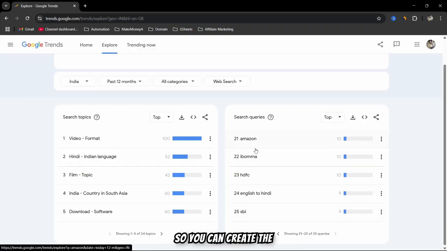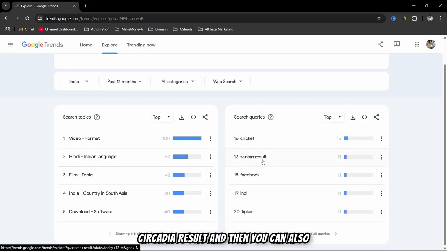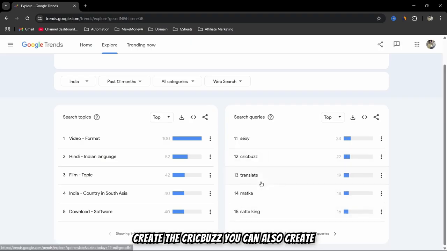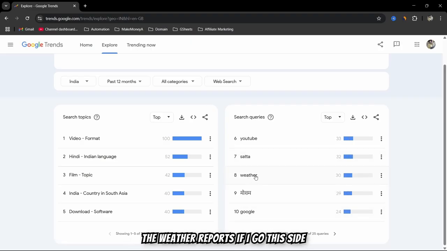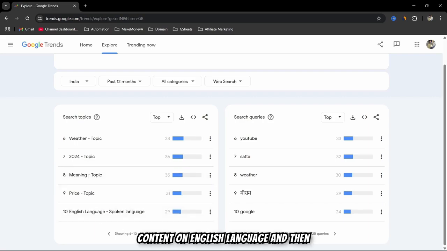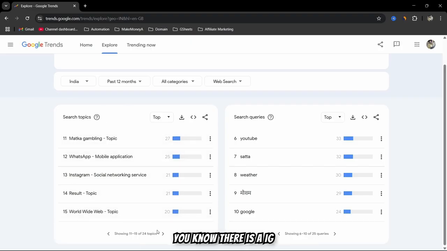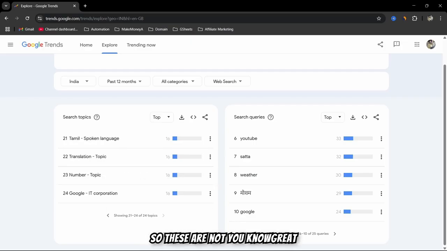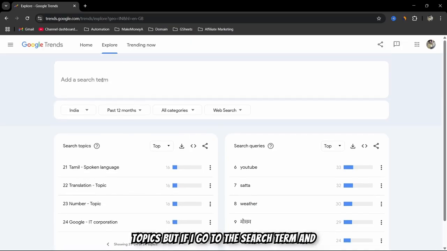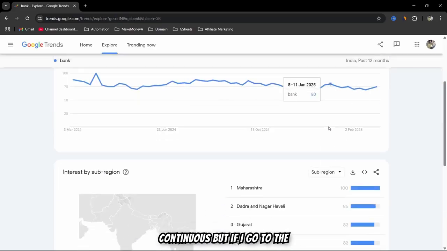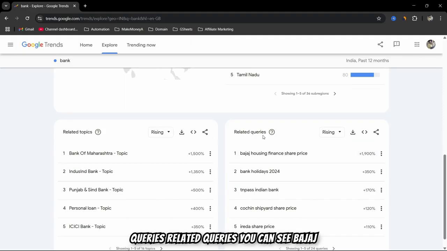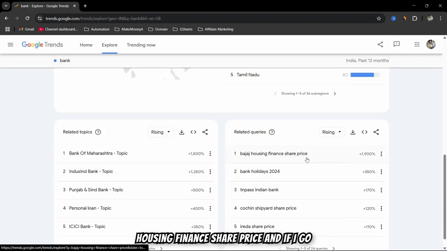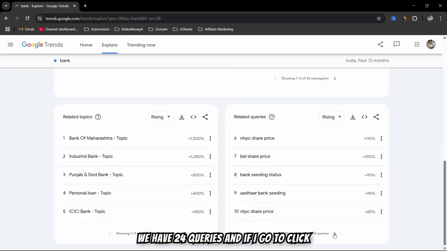So you can create Sarkari Result, and you can also create Cricbuzz. You can also create weather reports. If I go to this side, English language, you can also create content on English language. And then there is IG. These are not great topics, but if I go to the search term and add a keyword, and go to the related queries, you can see Bajaj Housing Finance share price. And we have 24 queries.